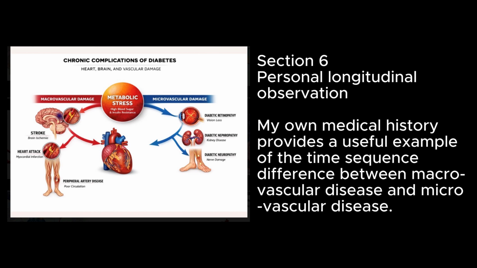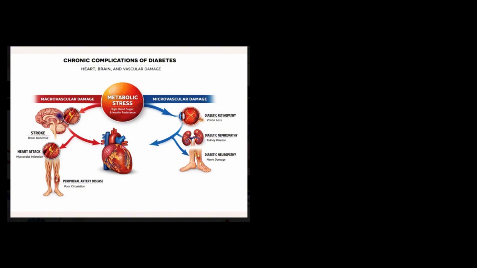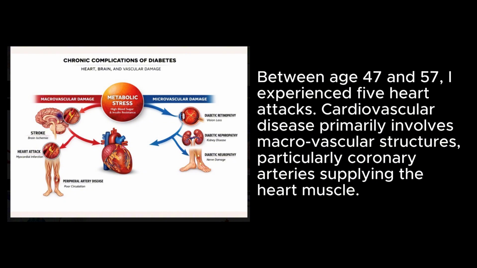My own medical history provides a useful example of the time sequence difference between macrovascular disease and microvascular disease. Between age 47 and 57, I experienced 5 heart attacks. Cardiovascular disease primarily involves macrovascular structures, particularly coronary arteries supplying the heart muscle.